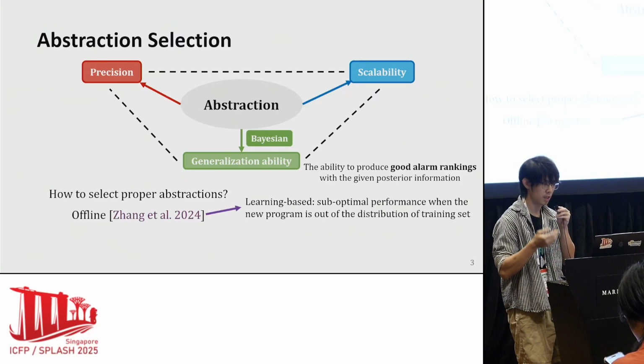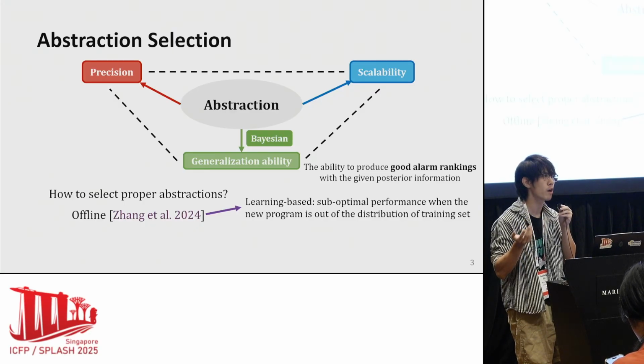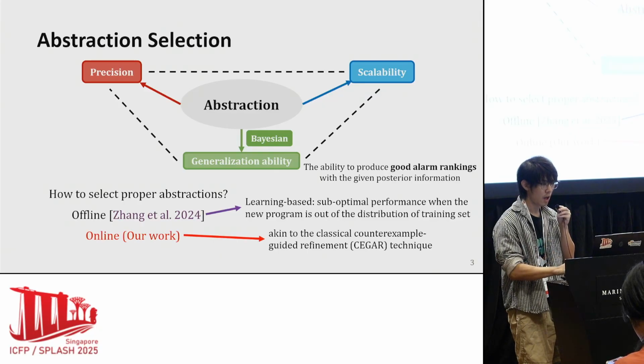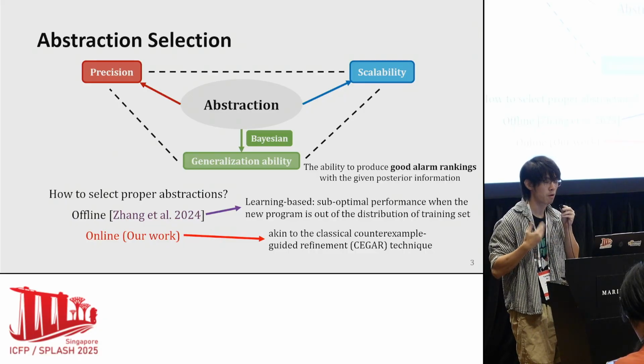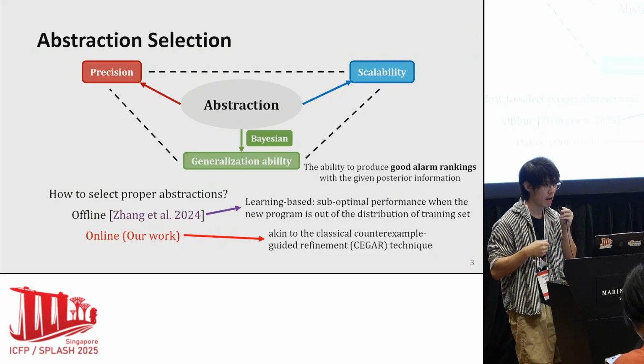To address this issue, our group proposed an offline learning-based approach, but it may not work so well, especially when the new program is out of the distribution of the training set. Inspired by the CEGAR technique, in this paper we propose an online approach, and I will use an example to explain it.